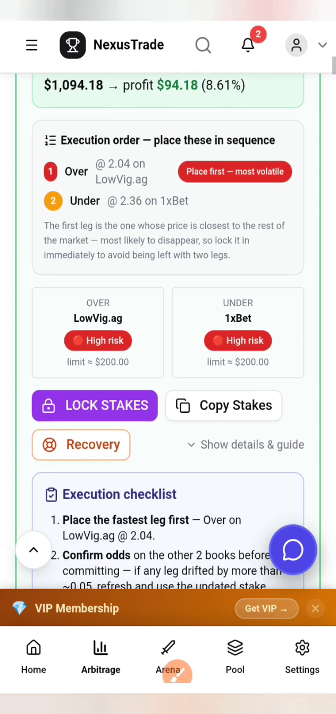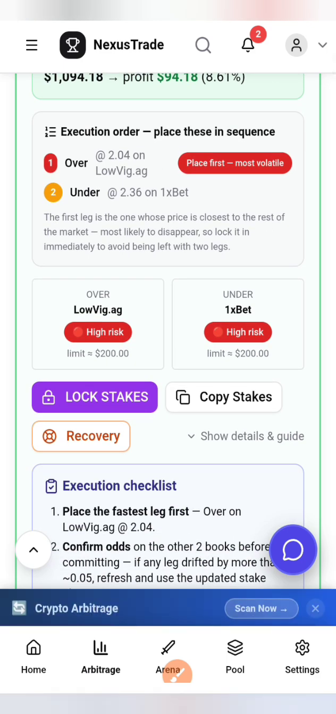All right. Now look at the risk here. It says over low, high risk, under high risk.